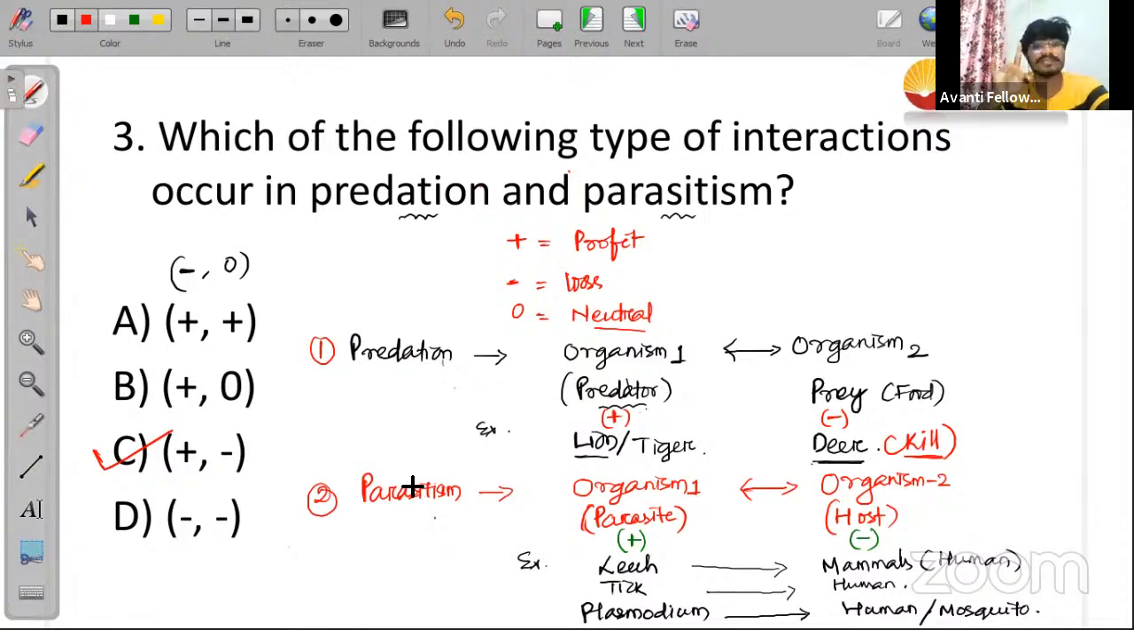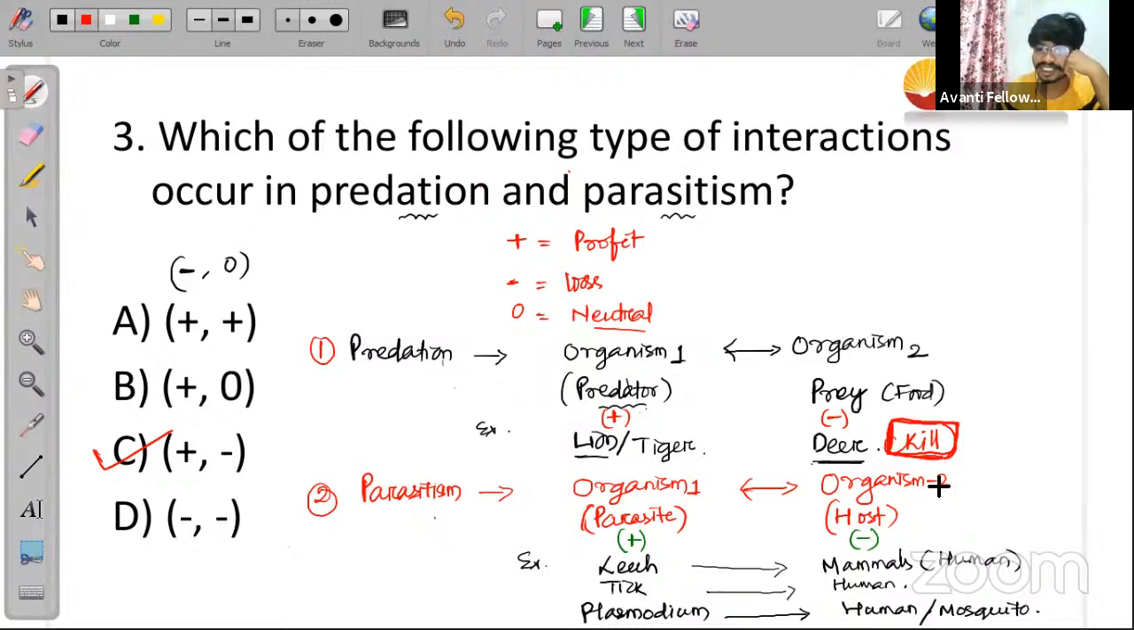The only difference between predation and parasitism is that in predation, the prey will be killed, one organism will be completely killed. But here the host is not completely killed. Instead of killing the host, the parasite is taking a small amount of food material or energy from the host body. Is it clear to everyone?